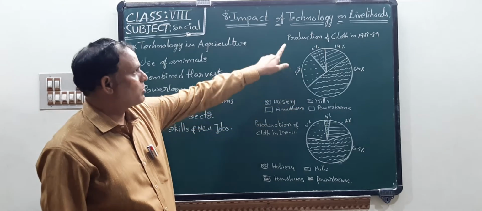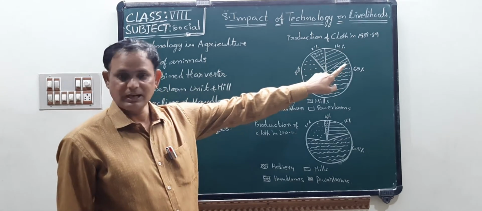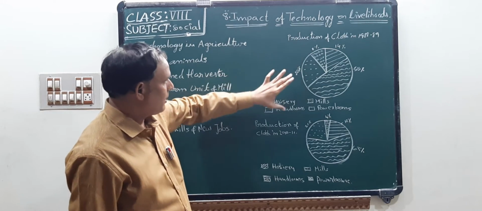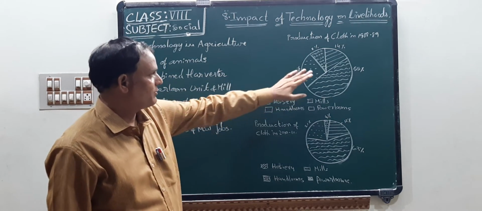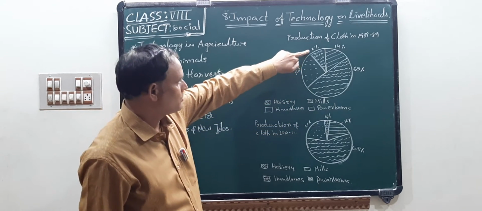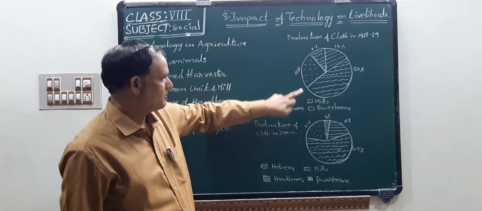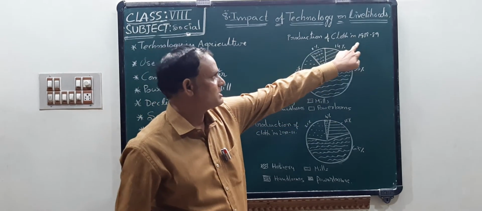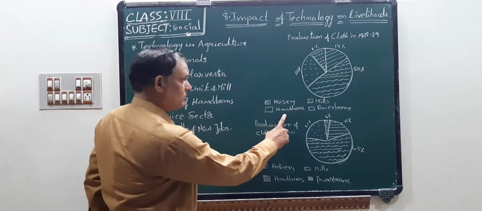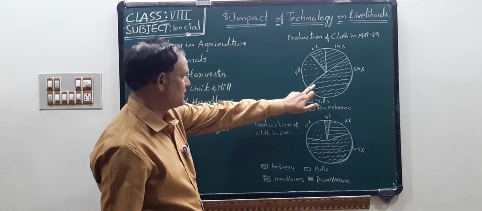Okay children, next one, I drew two pie charts here. It is telling about the production of cloth in 1988 to 1989, children. Now look here. For example, this pie chart tells about the production of cloth in different sectors. This one is hosiery. How much percentage did they produce? Next, mills. From mills they produced 20%, children. Next one, handloom, children.